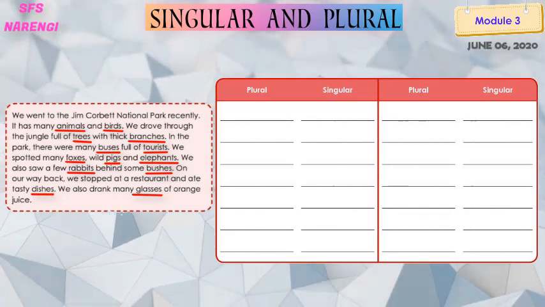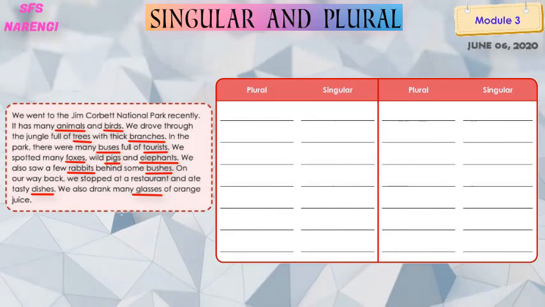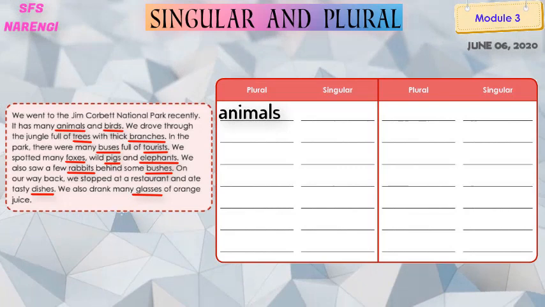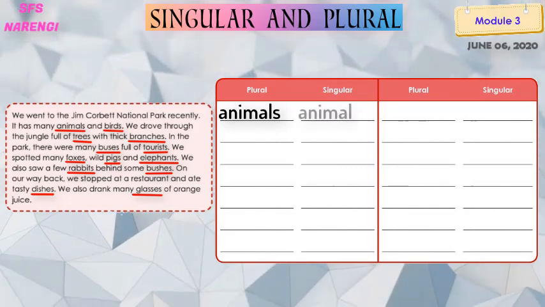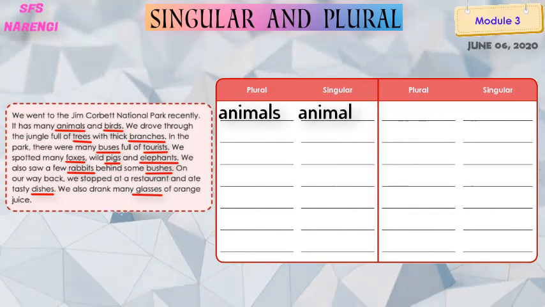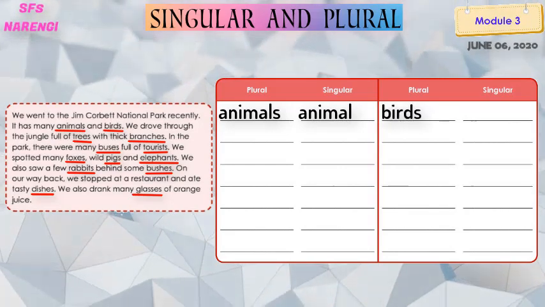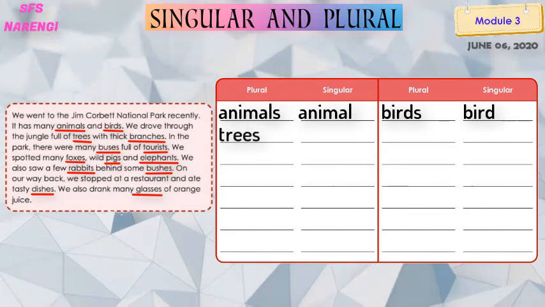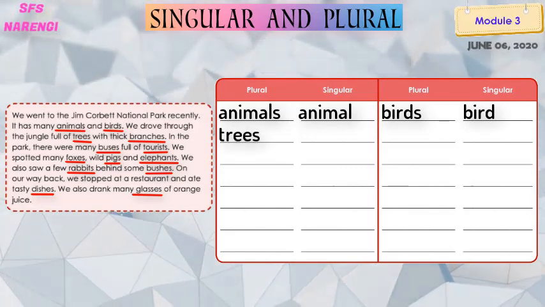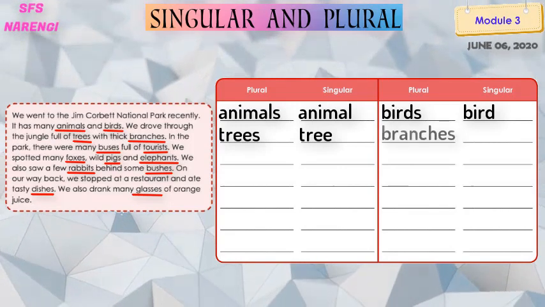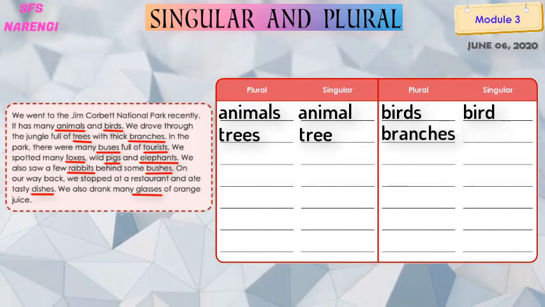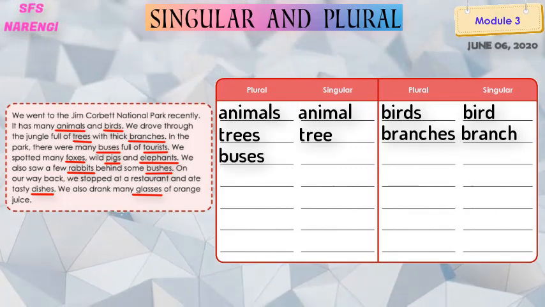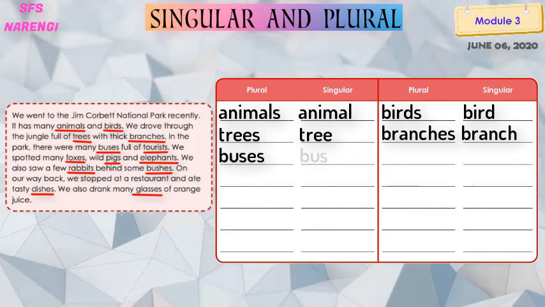And then we will write down the singular of it. So here animals. What is the singular of animals? Animal. The second is birds, so the singular form is bird. Trees, singular tree. Branches, what is the singular? Branch. Then fifth, buses, singular is bus.